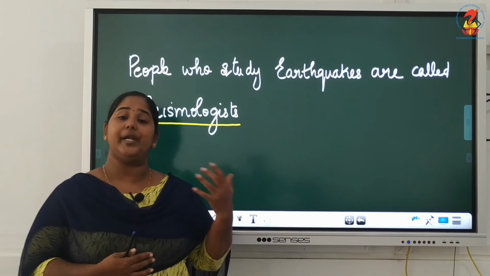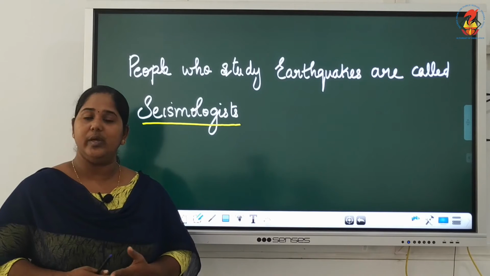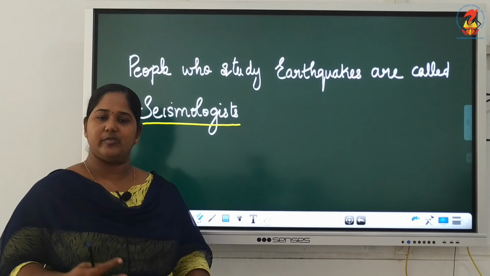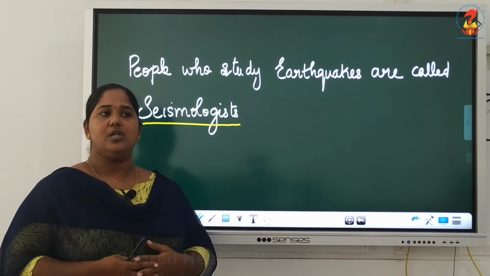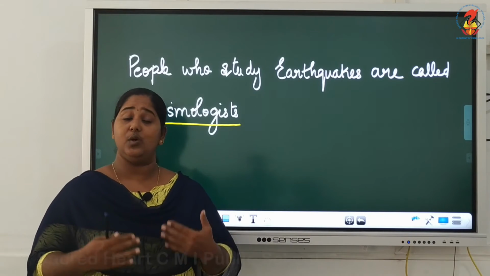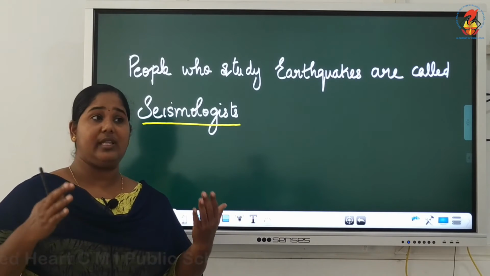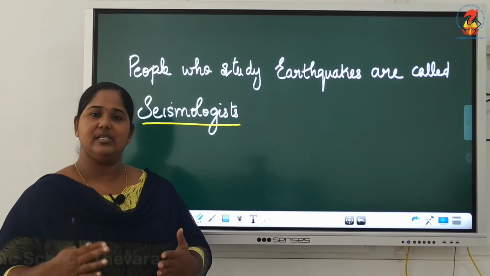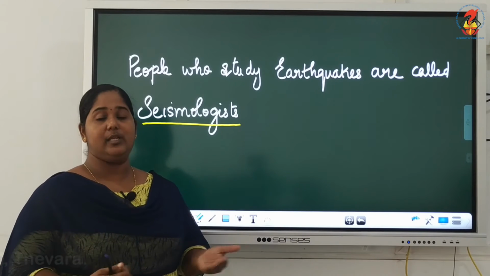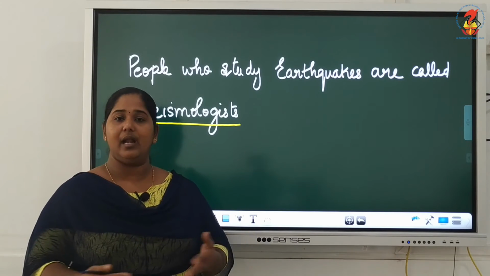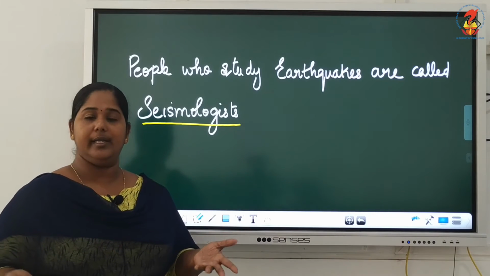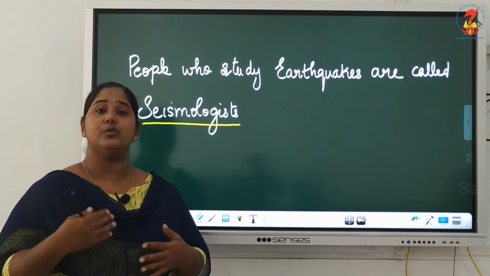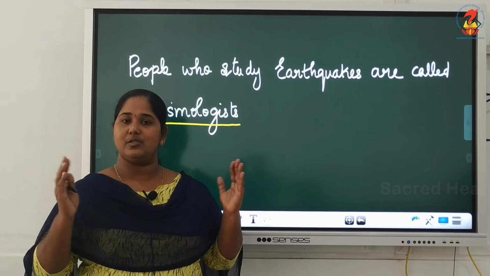Now we have to know how to protect ourselves, isn't it? Whenever there is an earthquake, there is a chance for everything to collapse and fall. Everything means the buildings, the electric poles, the trees and all, they fall down. So most of the people, due to earthquakes, lose their life as they are trapped inside buildings, or they are trapped under the trees that fall down. So whenever there is an earthquake, we have to run out of the building to an open ground, an open playground, or a garden without trees. Okay, then a park. They can be chosen to go out